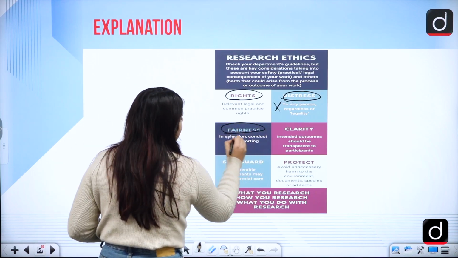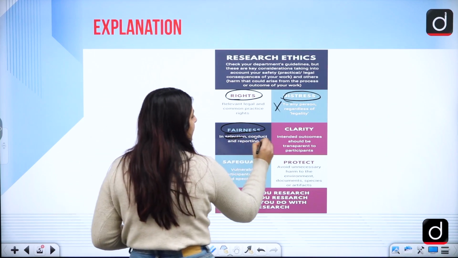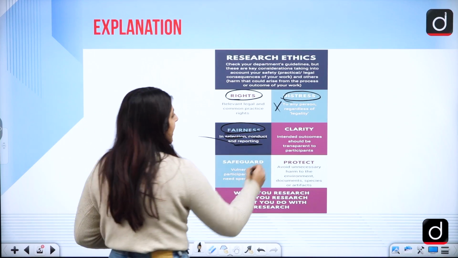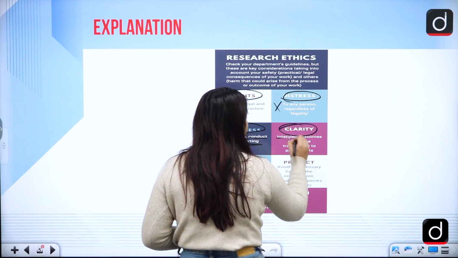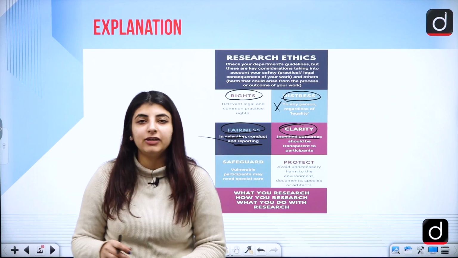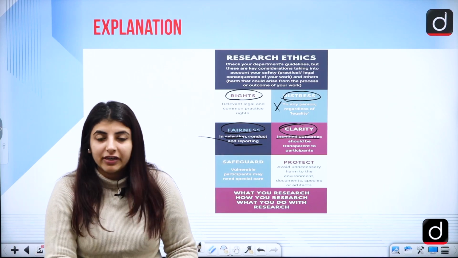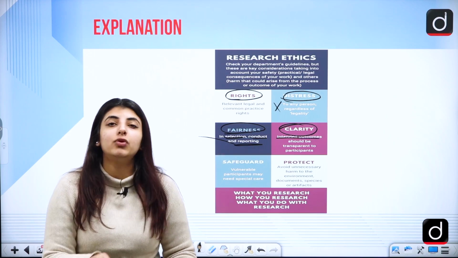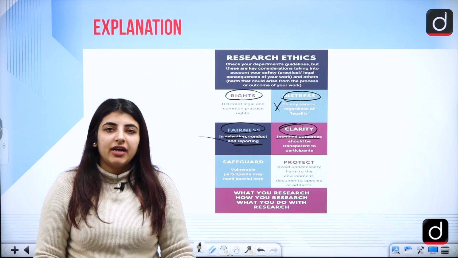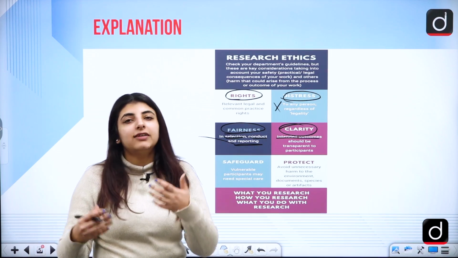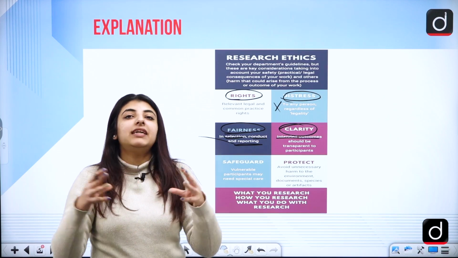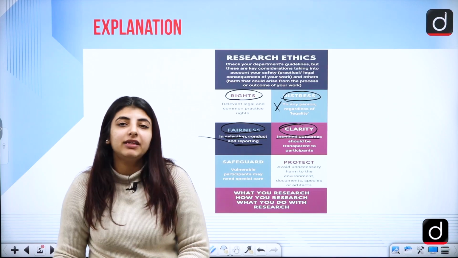Fairness, if you are selecting some candidate, you are conducting the research and you are reporting the research findings, right? Clarity of thought. Intended outcomes should be transparent to participants. So whosoever has participated in your research should know, even before getting into the research, why the research is being conducted. There are certain experiments which are blind experiments, where the researcher will not tell the participants that there's a research going on. That's okay, because that is the need of the hour at that point of time in the research.